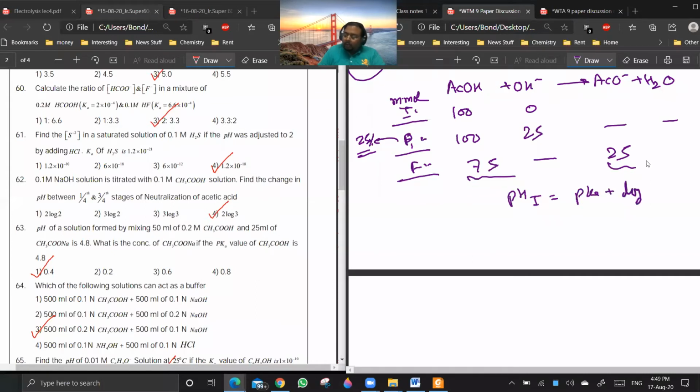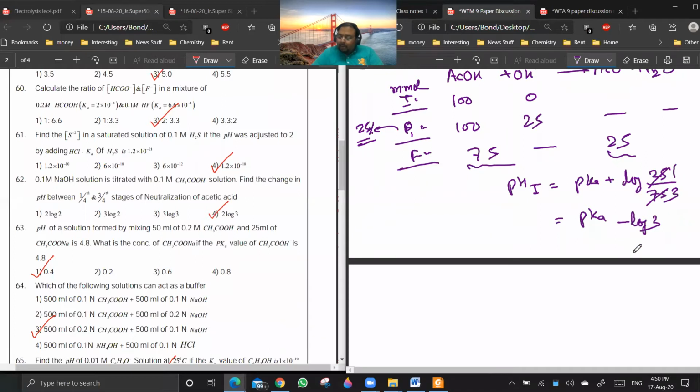Plus log of acetate ion, which is 25, by acetic acid, which is 75. Because when it is a buffer, you don't need to worry about the volume because volume will be common for acetic acid as well as acetate ion. So we can write millimoles by millimoles. So it will be pK minus log 3.